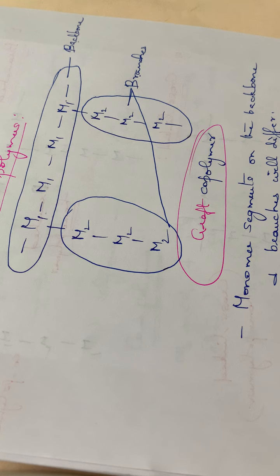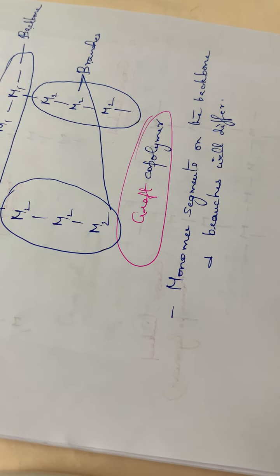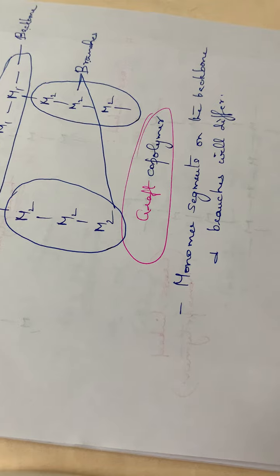So you have to study the classification also. Sometimes it might be asked in A or B part for 2 mark or for 1 mark question. Okay. So then the next topic, that is regarding the tacticity. It is very important. Tacticity.